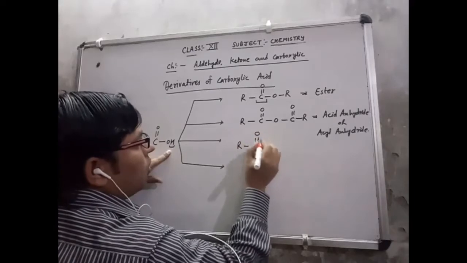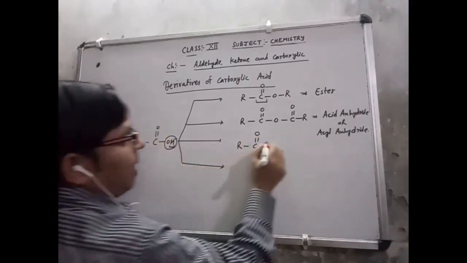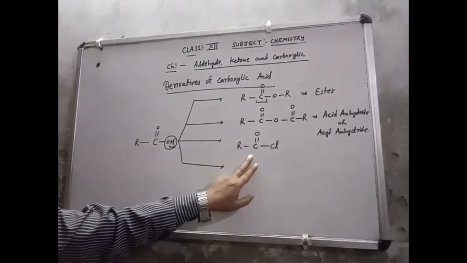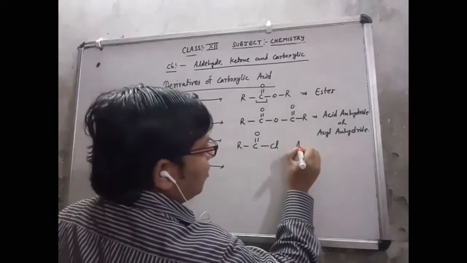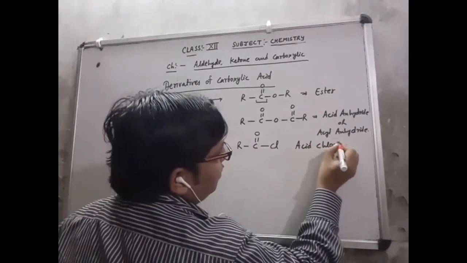Now the third one: R single bond C double bond O. Suppose in place of this OH I apply Cl. Again you can check the C double bond O group is available here. So this is acid chloride.